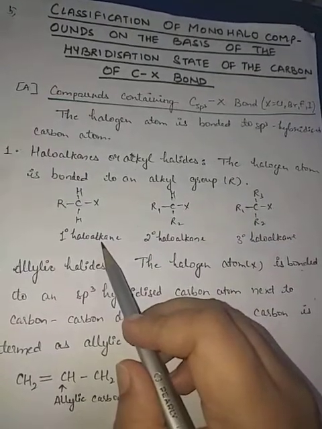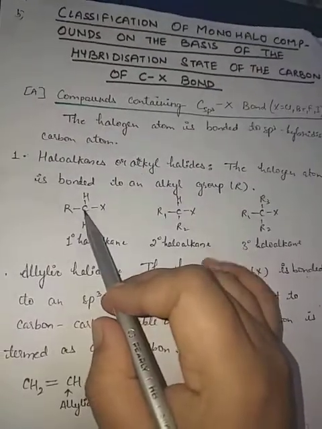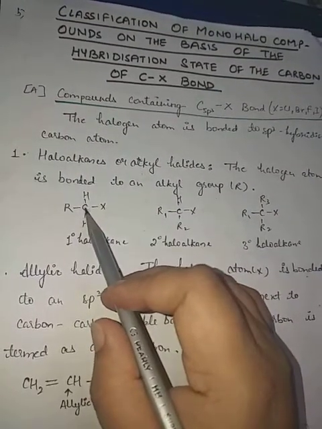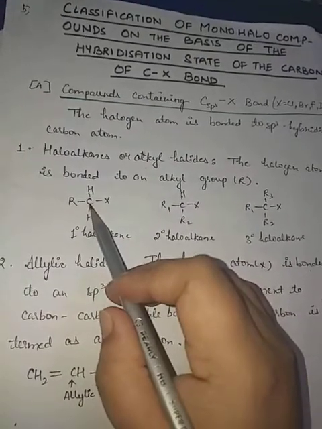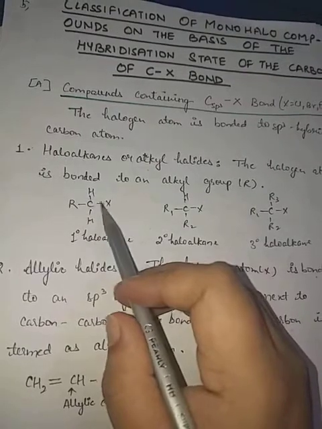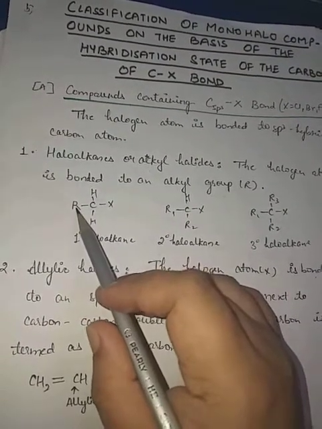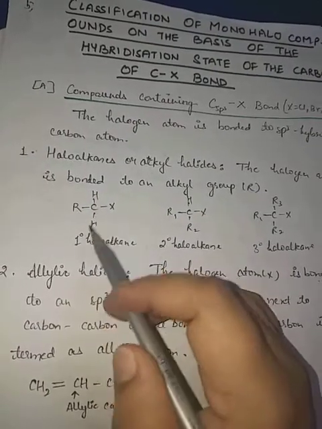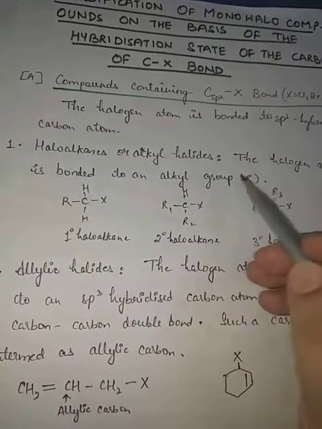This is a primary haloalkane, where two possibilities are there. It might be that it is not attached to any other carbon atom, only one halogen atom and other hydrogens are there, or it is attached to only one carbon atom. Then such haloalkanes are called primary haloalkanes.